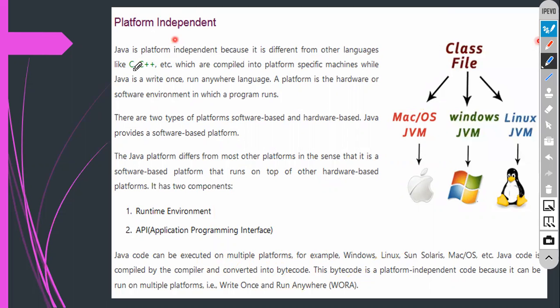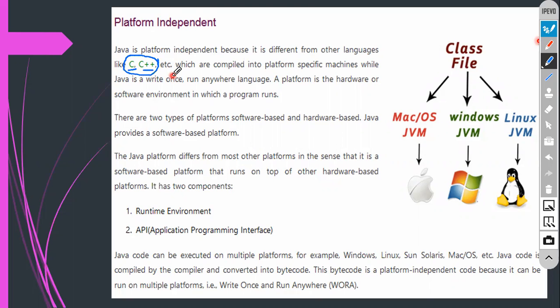When you write a program in C or C++, it depends on the particular platform. But Java is not like that.